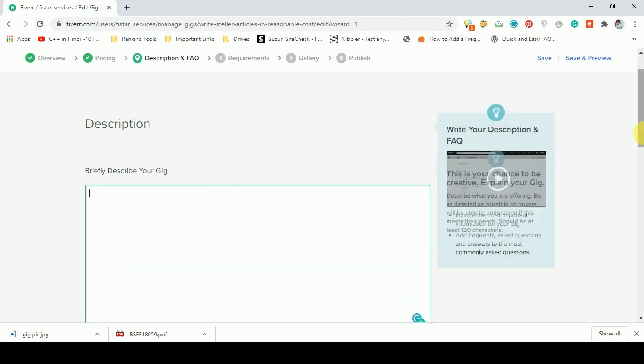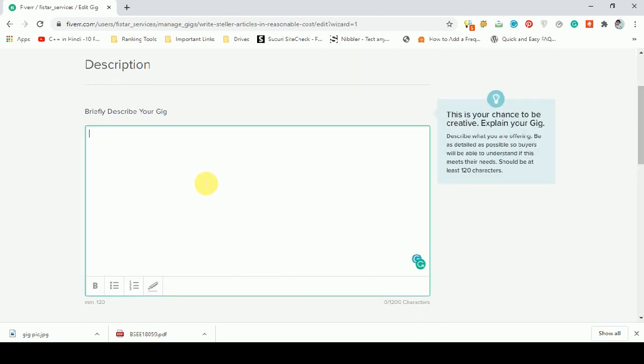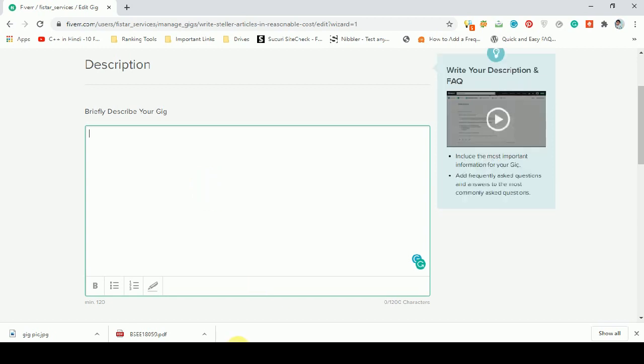In this description you will describe your gig, what type of service you are providing with your skills, and give some details about what you are providing to the client so that they can understand the service.